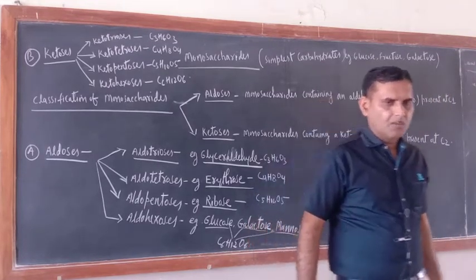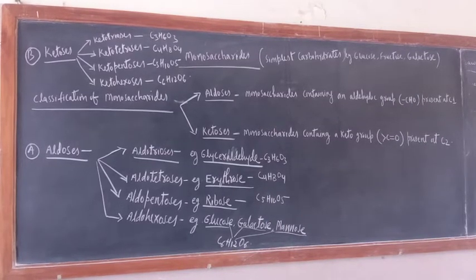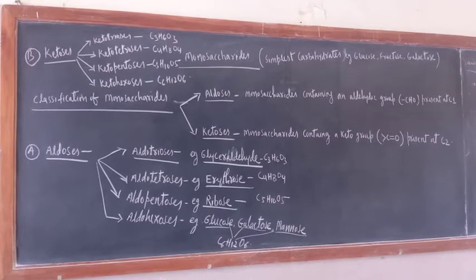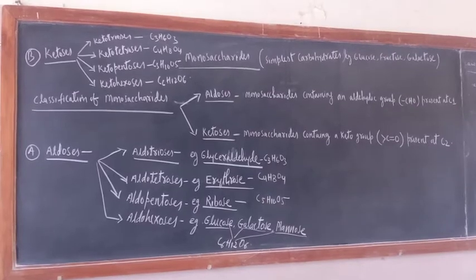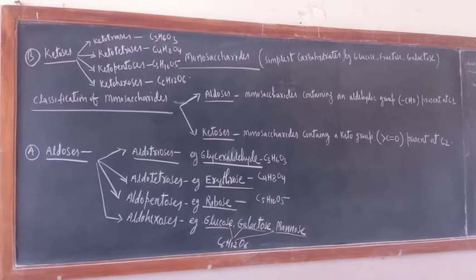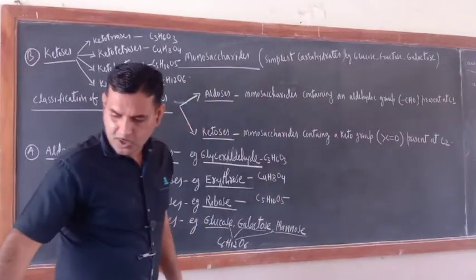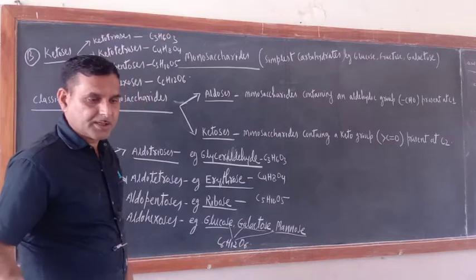Yesterday I introduced carbohydrates as biomolecules. In biomolecules there are many examples: carbohydrates are one member, then proteins, then amino acids, and many more. Yesterday I classified carbohydrates. How many categories are there?